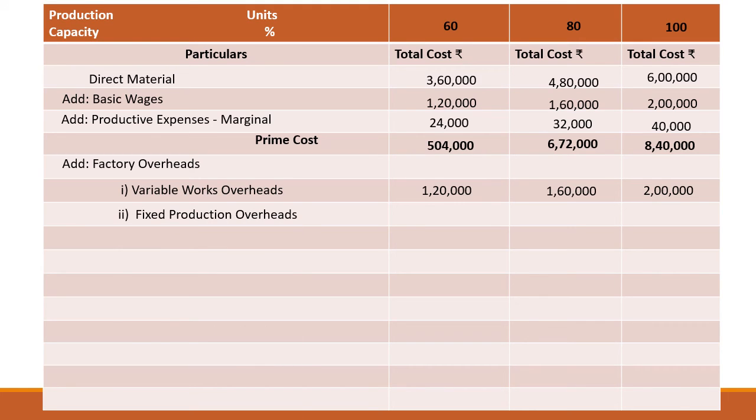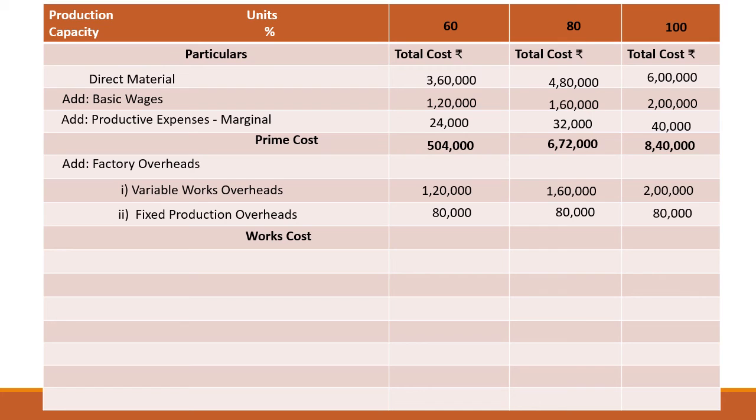Then there are some fixed production overheads. Fixed production overheads are for the production department, hence they are included in the factory overheads. As the name says, fixed overheads will remain fixed irrespective of the production level. So for all the levels, it will remain constant, that is 80,000. Alright.